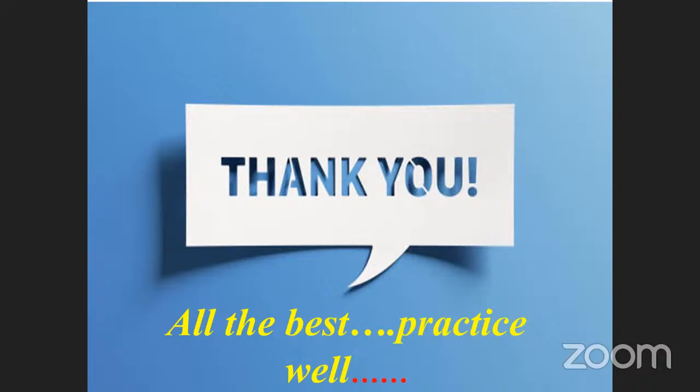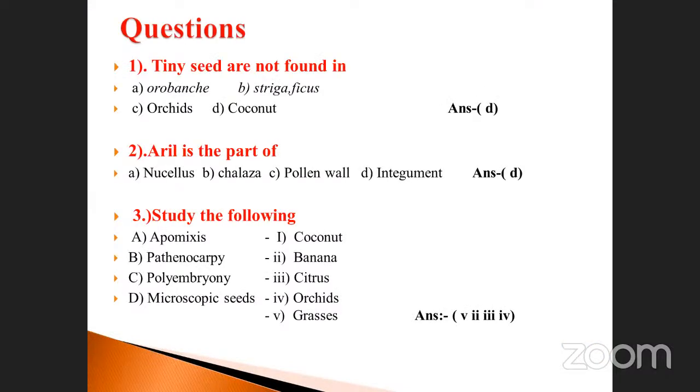Next, we enter into another topic, the extraordinary characters. What extraordinary characters are present in it? That is called parthenogenesis, parthenocarpy, apomixis, apogamy. Finally we enter into tiny seeds. So you keep on practicing, that is very important. So these are the questions. Just see that these are direct questions.